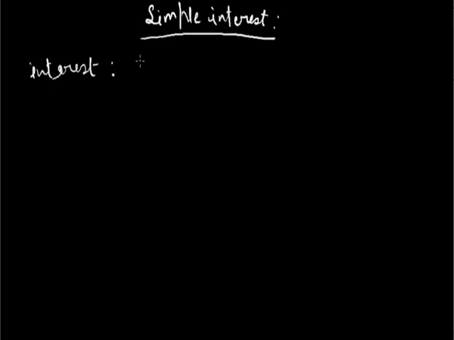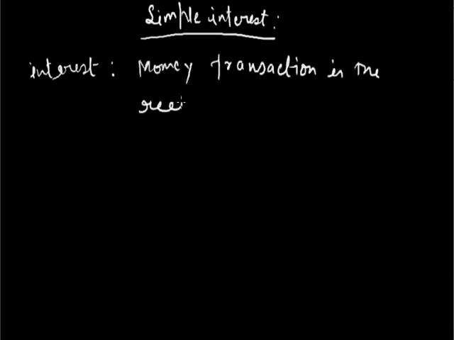Today we are going to discuss simple interest. First of all, we will talk about the concept of interest. Make it very clear that the concept of interest arises due to the transaction of money between two types of persons, the borrower and the lender. Money transaction is the reason for the concept of interest.